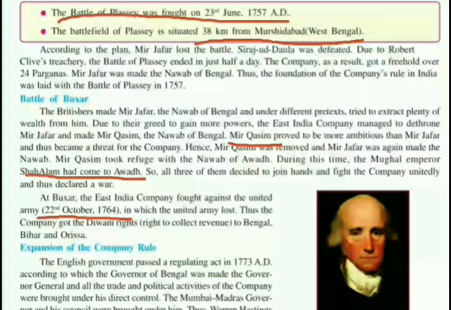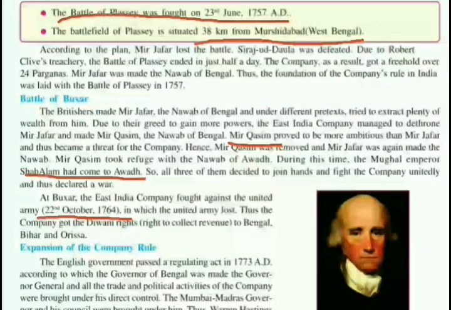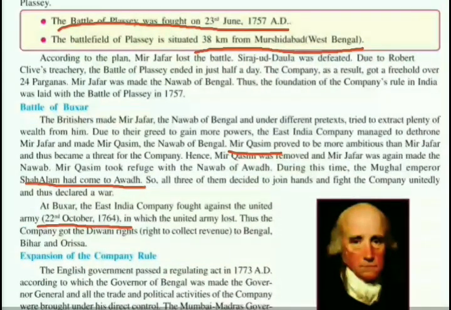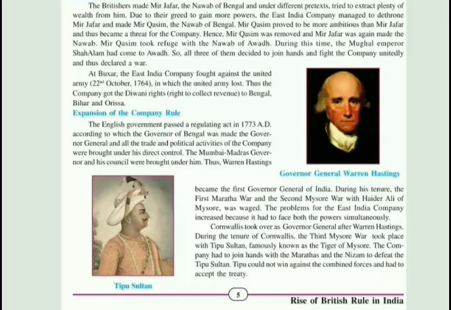So this was the Battle of Buxar, which was fought between the East India Company and the United Army. So children, in our next topic we will see expansion of company rule. Yes children, now moving towards your next topic, which is expansion of company rule.